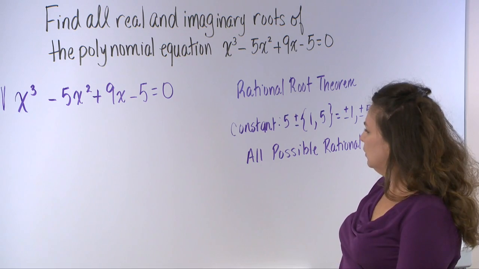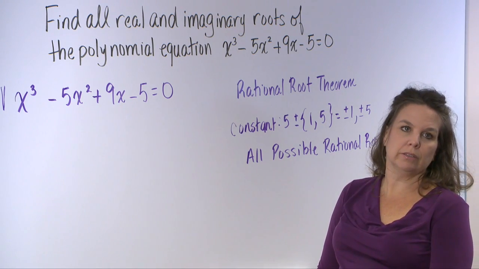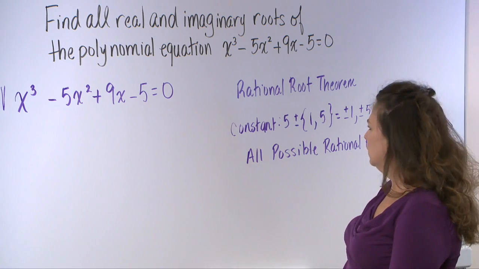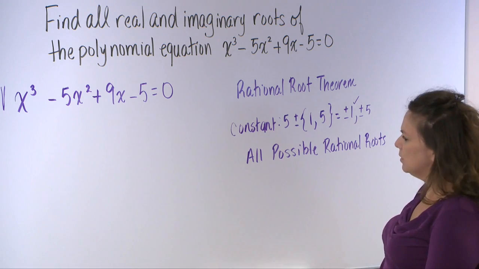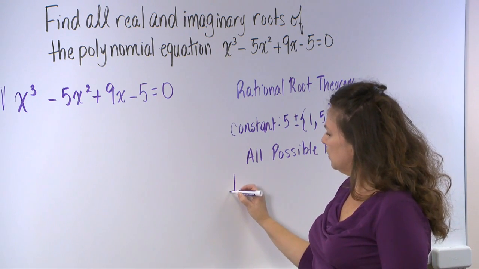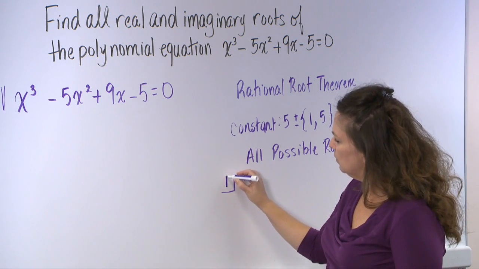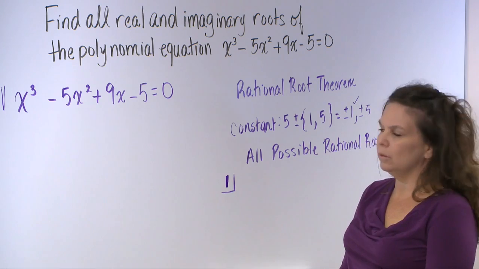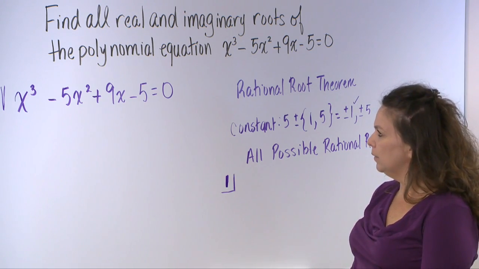Now, if a number is a root or a 0, then if I use synthetic division, I should find that my remainder is 0. So I'm going to just start with positive 1. In using synthetic division, I'm going to put a small box here and put in my possible zero of 1.